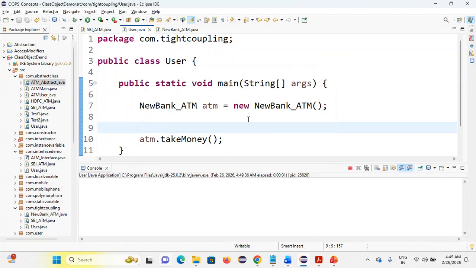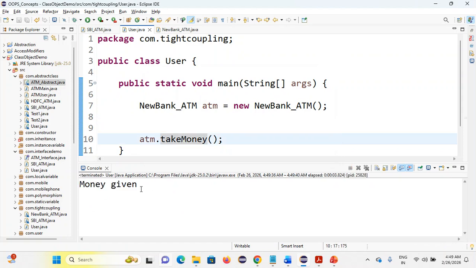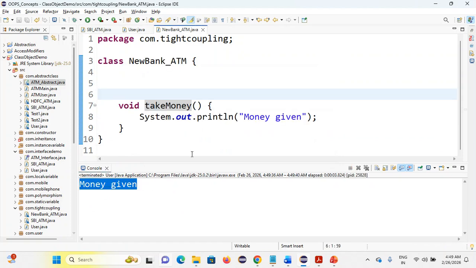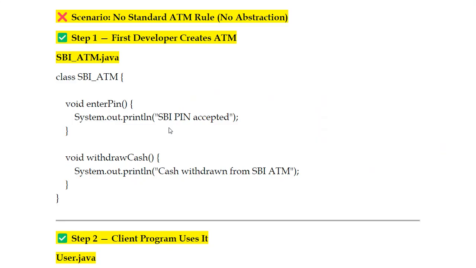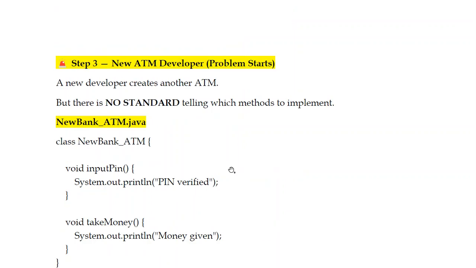See, what is happening is that with money given, that's it. Without validation, without a pin number, we are able to do this operation. It's a major threat, am I right? So try to avoid this. This is the problem we have faced, without any rules.